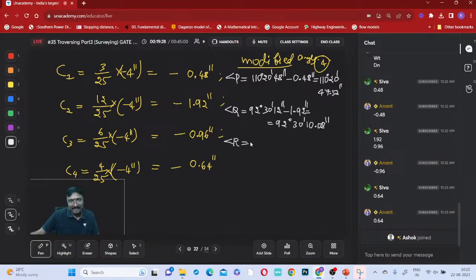Angle R, what is it? 56 degrees 12 minutes 0 seconds minus 0.96 seconds, right? This is equal to which one? Same 56 degrees. So 11 minutes, and from this 60 minus 0.96, what will it become? It is nothing but 59.04 seconds. Is that right?